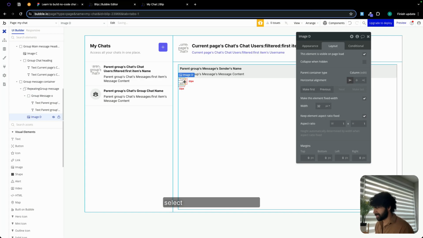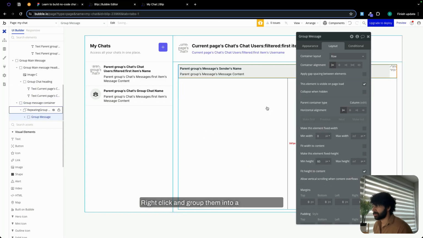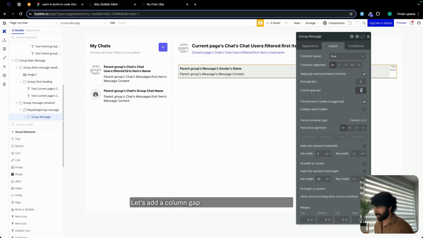Alright, so I'm going to select our image and our group, right click and group them into a row container. Let's add a column gap of 12. Oh, you know what? Let's make it 6. Min height is going to be 0. And now let's call this group message other person, just to simplify this for you guys.